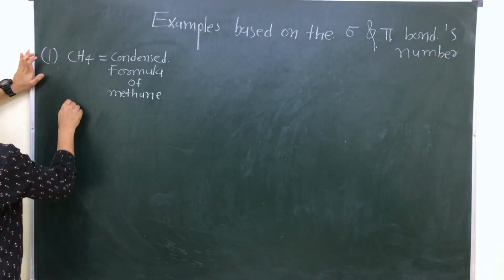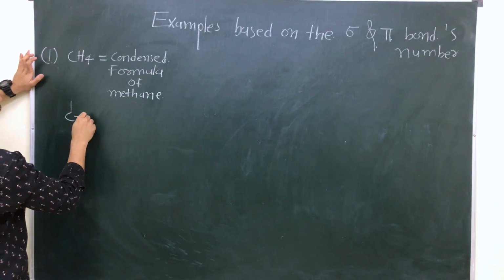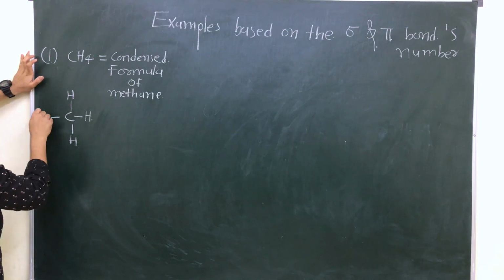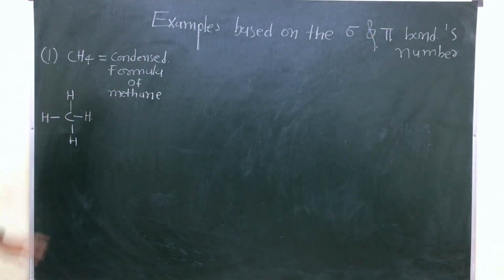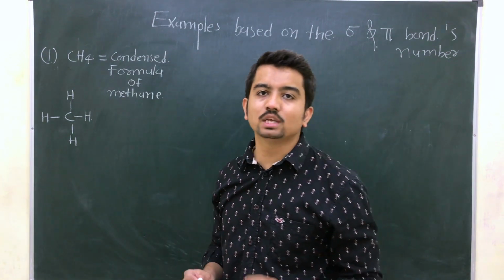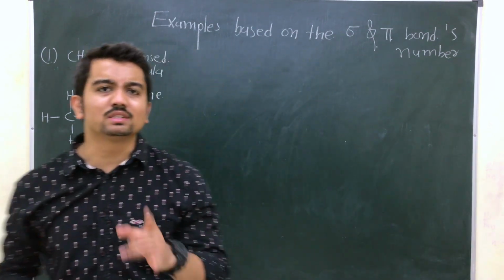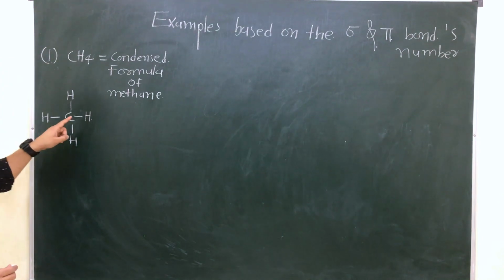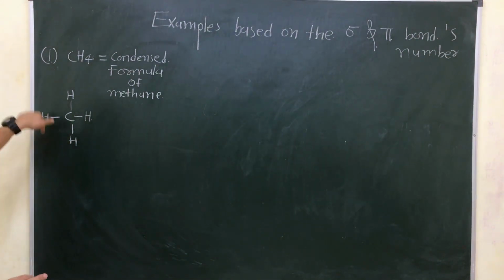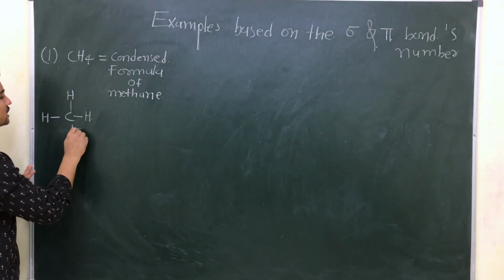Alright, done. How we will draw the bond angle formula and how we will draw the complete formula, that you already learned. This is a complete formula. Now suppose you are asked to identify the number of sigma and number of pi. See, the first thing that you have to check is whether you see any double bond here or any triple bond, not at all. So all bonds will be sigma itself.